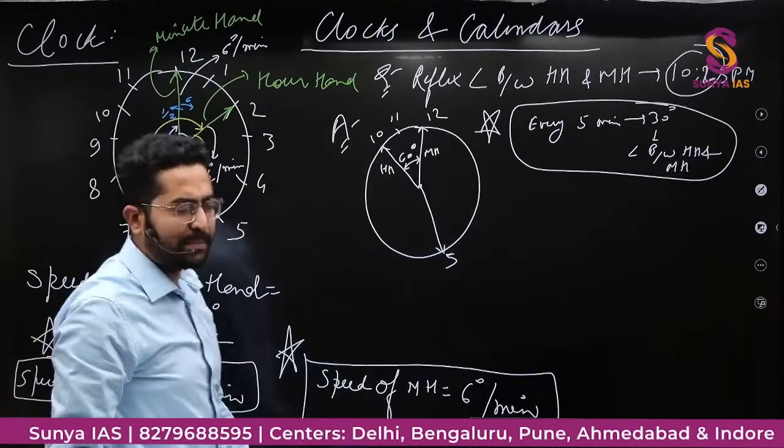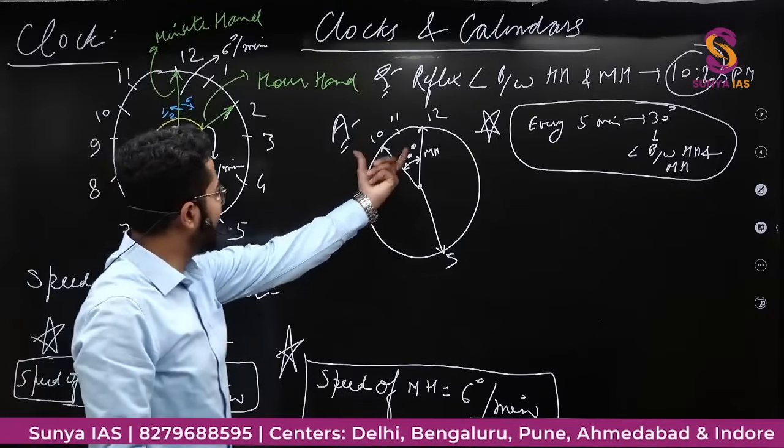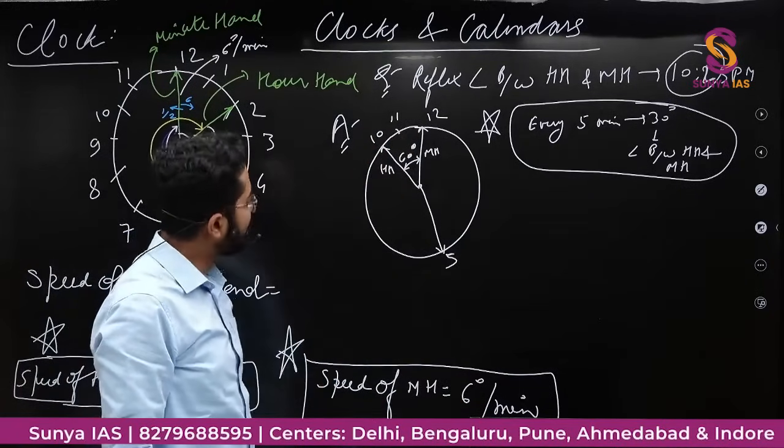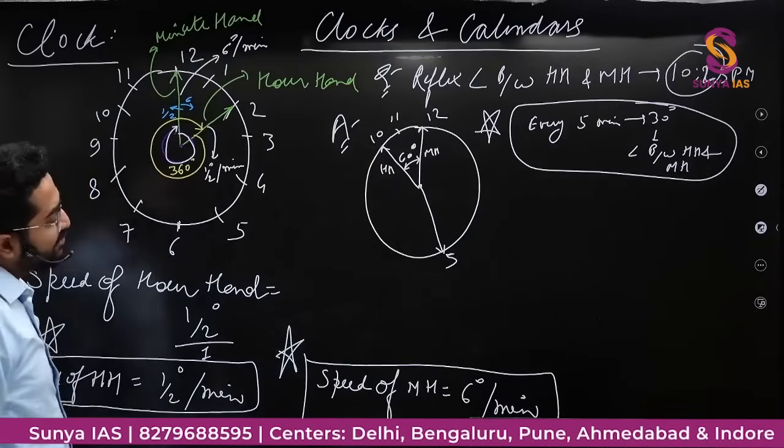ये directly apply करो आप. 5 minutes 30 degree, 10 minutes में 60 degree. How I calculated? 1 minute में 6 degree, 10 minutes में 60 degree. ठीक है. अब मुझे रिफ्लेक्स एंगल निकालना है.